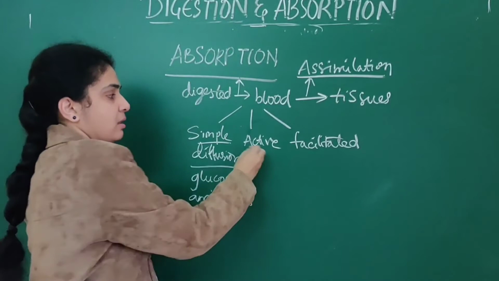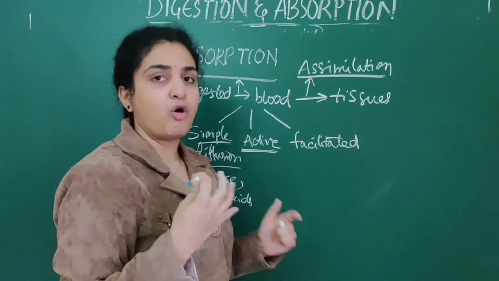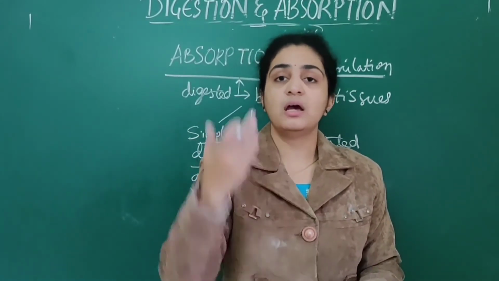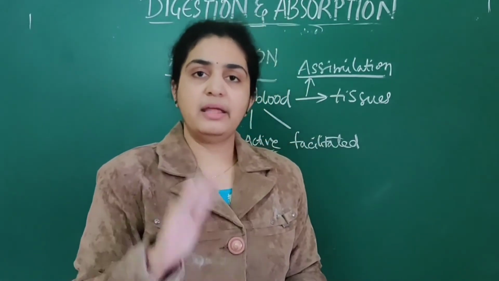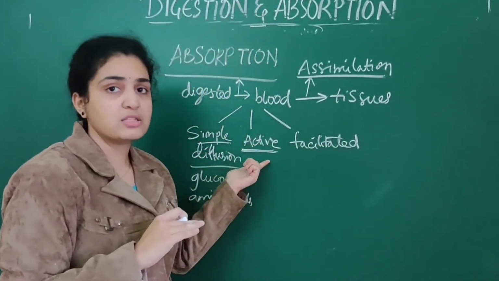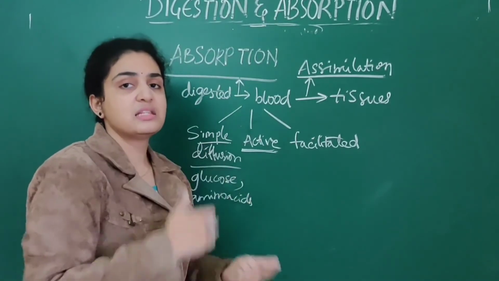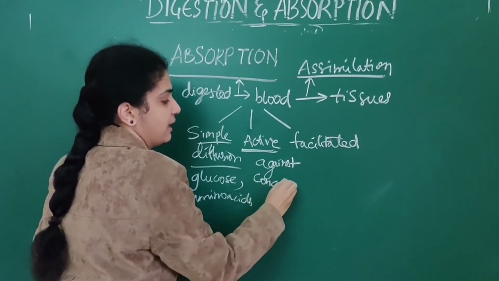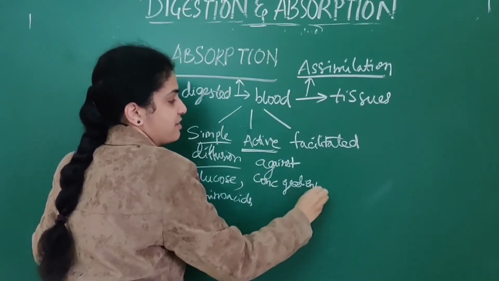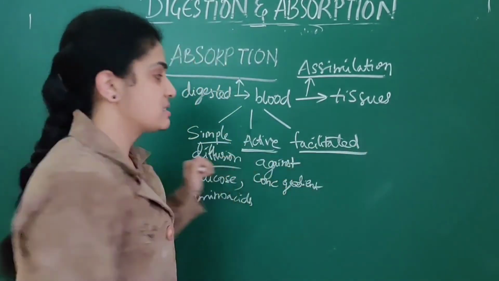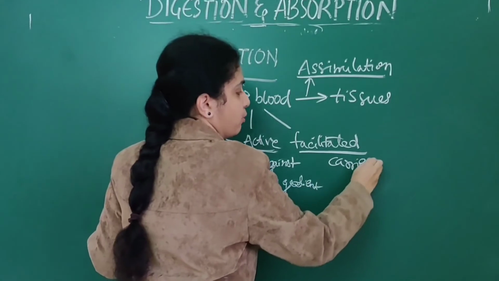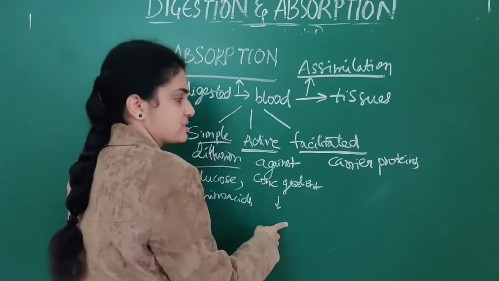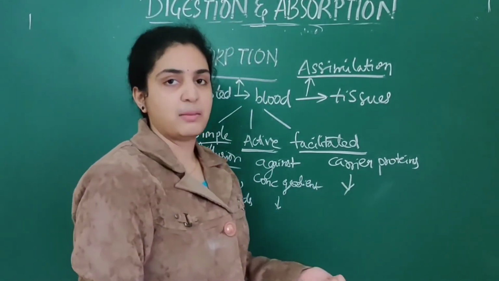In active transport, normally transport of water takes place towards the osmotic gradient, but here active transport takes place against the concentration gradient. Facilitated transport takes place with the help of carrier proteins.